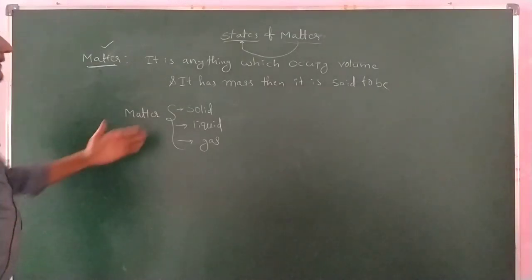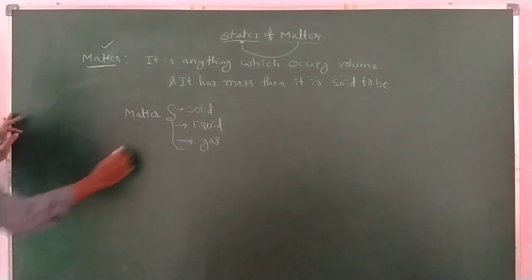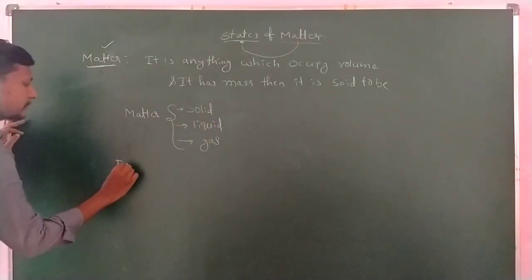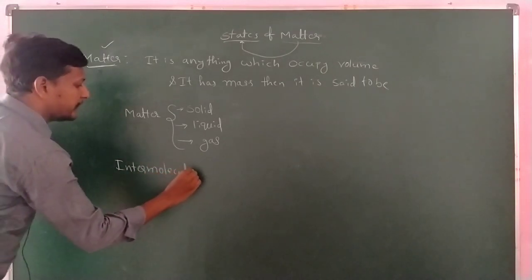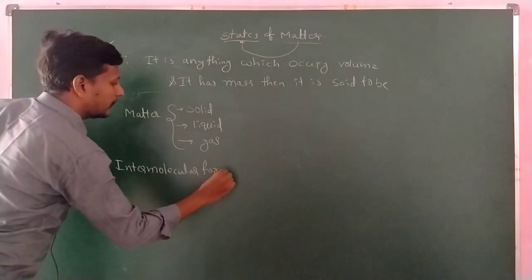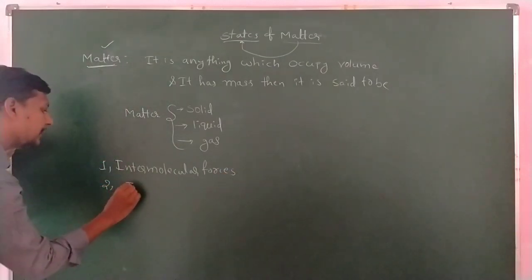Now the existence of matter depends upon the intermolecular forces and thermal energy.